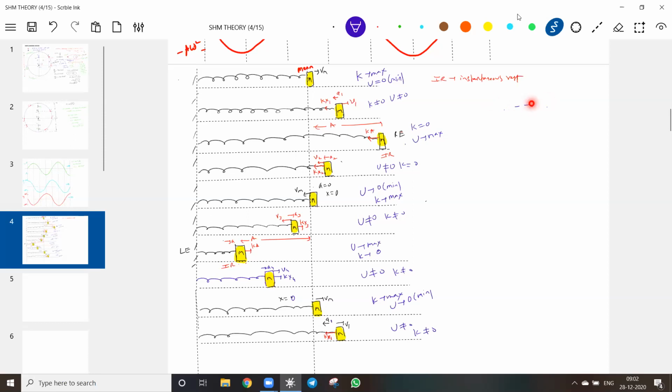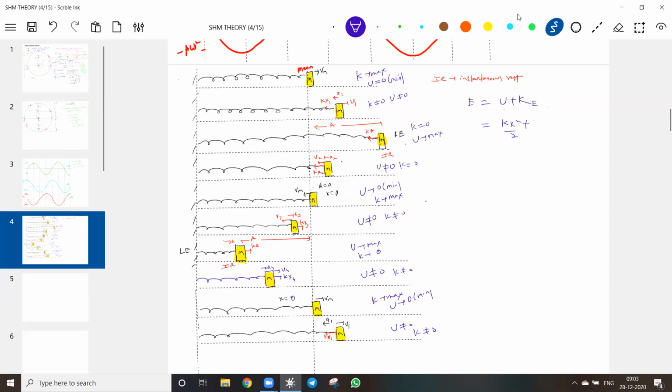Okay, I'll take help of the energy equation. You may not agree with this. Okay, let me start with energy. In what form is the energy here? Both potential plus kinetic. The total energy is U plus K. Now, what about potential energy? Kx square by 2. What about kinetic energy?